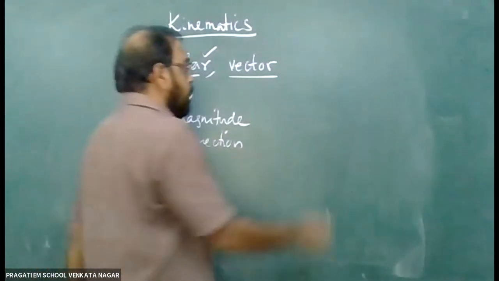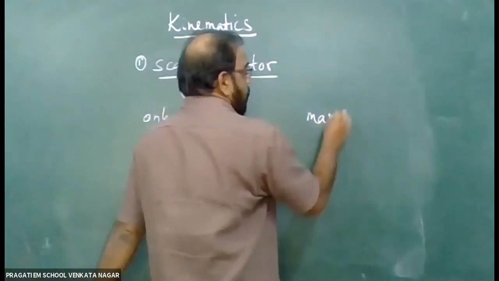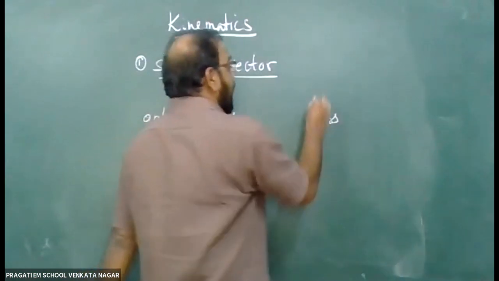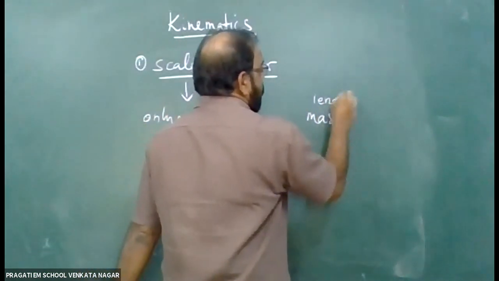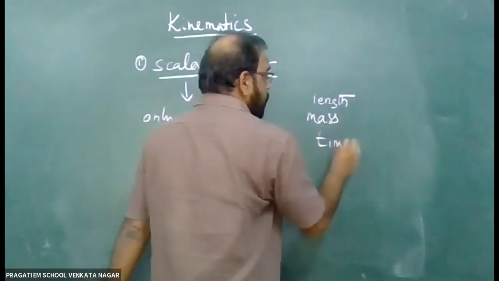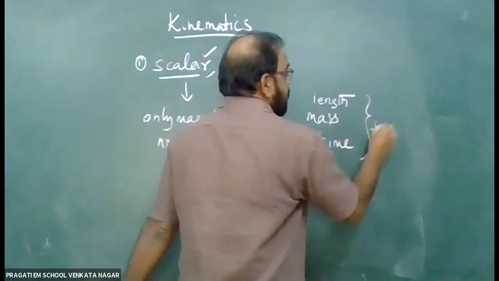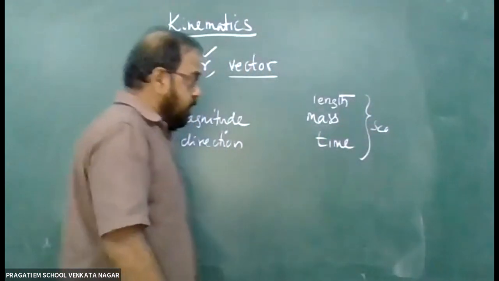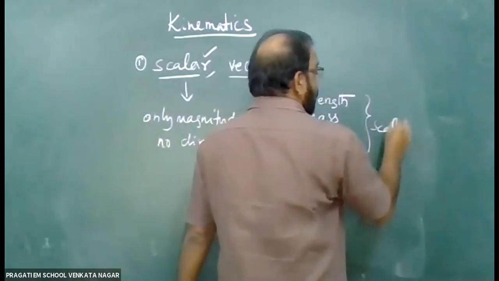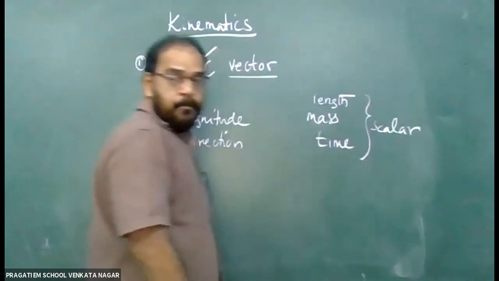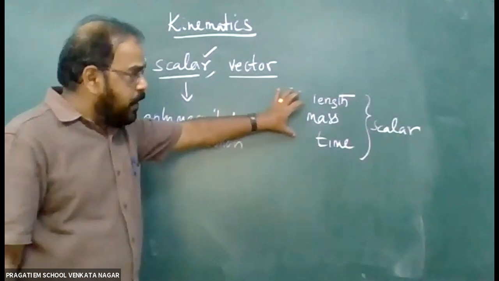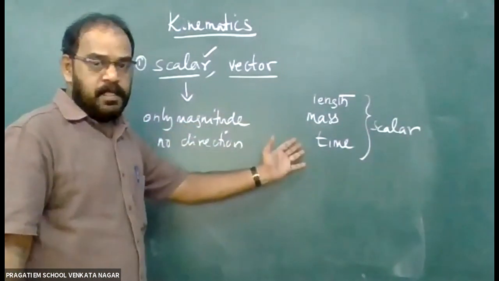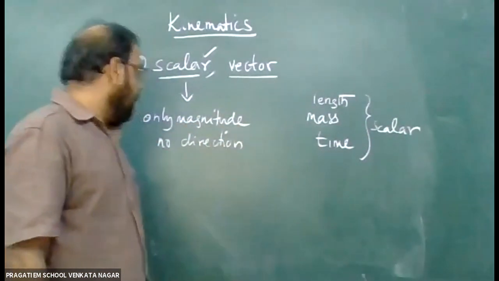For example, mass, length, time, all these quantities are scalar quantities. They need no particular direction to express these quantities. They are called scalar quantities.